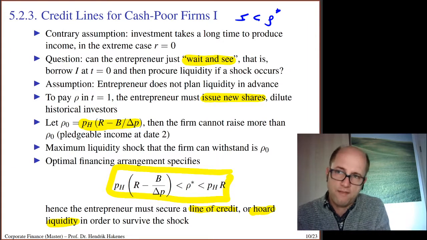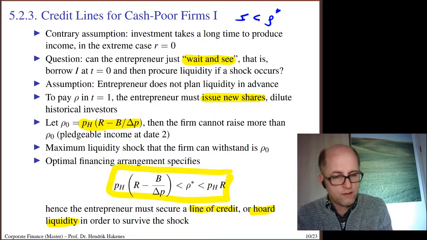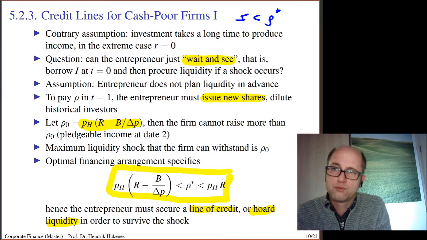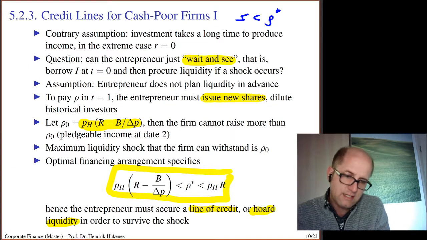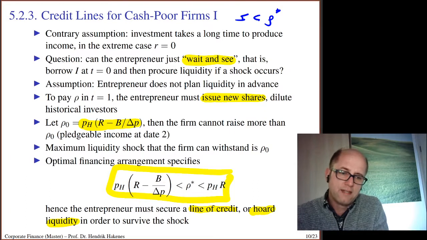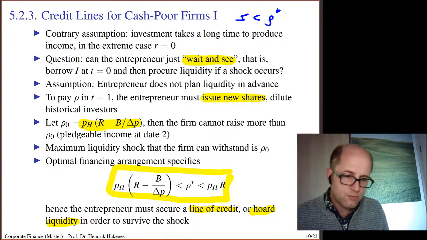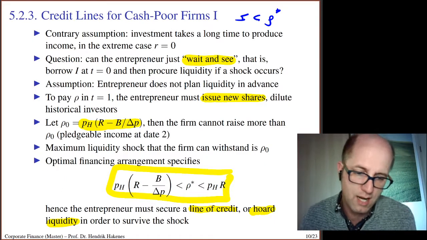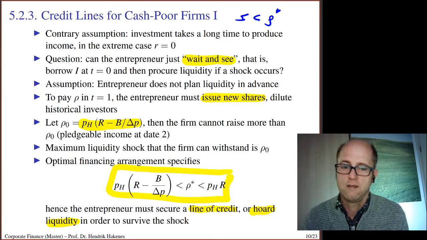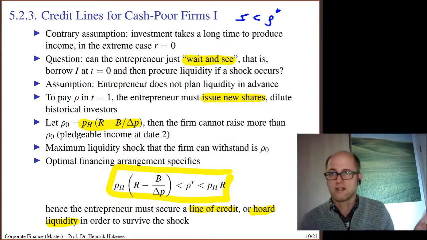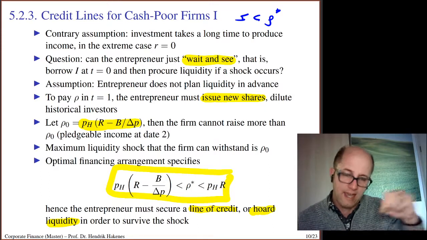If I don't have that kind of clause in the contract, then of course I'm able to attract more cash at the intermediate date. So then the amount of cash that I already need from an ex ante perspective is the difference between rho star and pH times (R minus B over delta p), because that is the amount of money that I can attract.